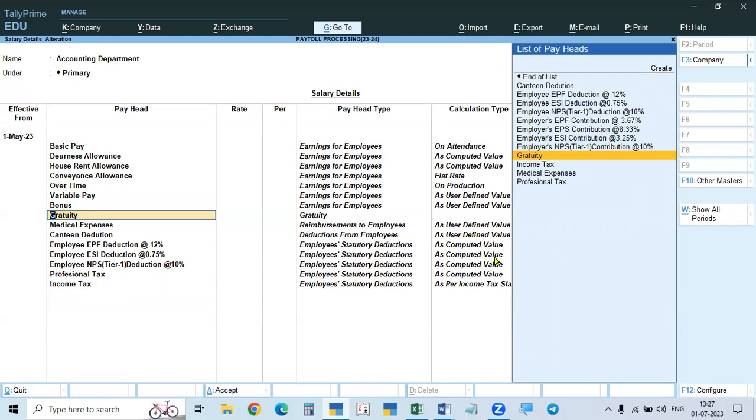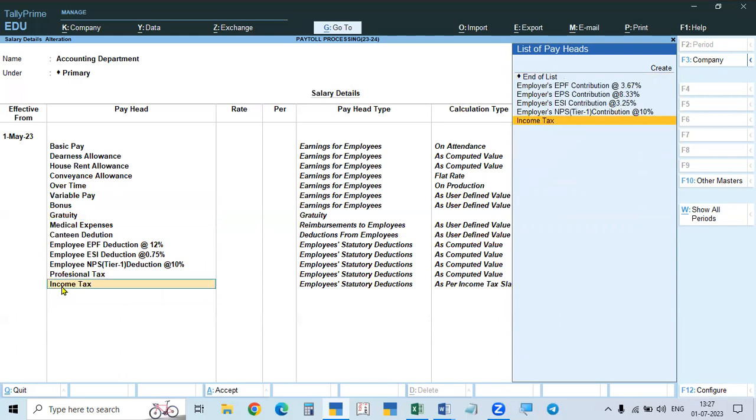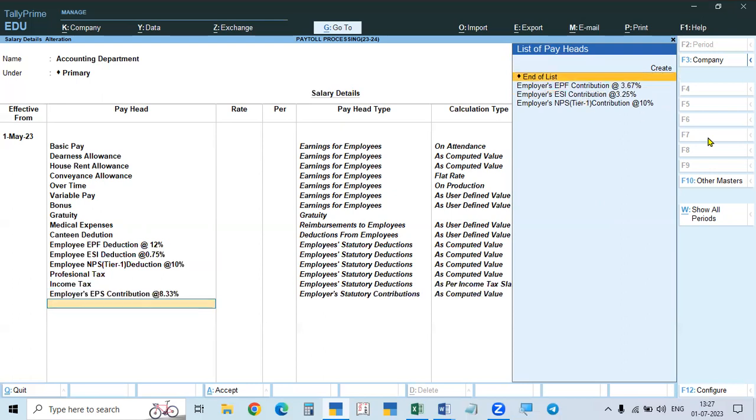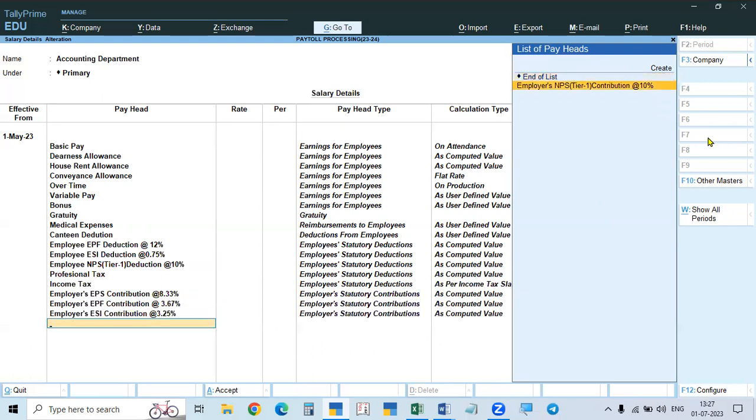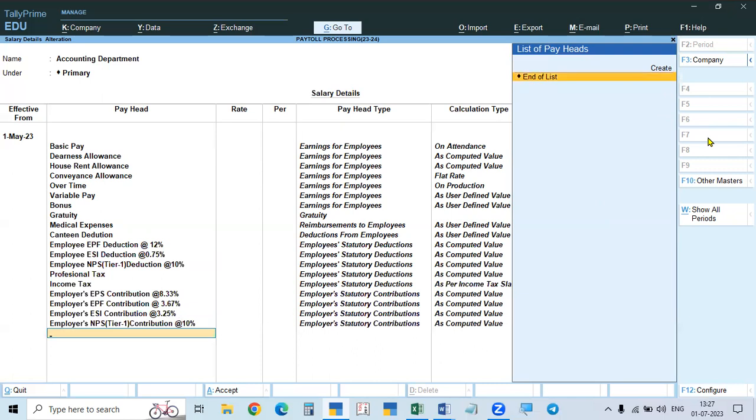Now only employer contributions and EDLI charges and EDLI contribution remain, and that is not the contribution towards these employees. That is different. So first you take EPS, and then EPF, then ESI, and you can take any order. So NPS. So all these are completed.